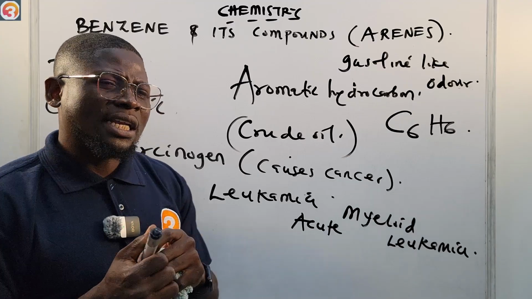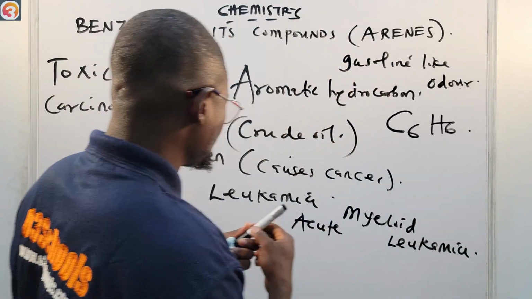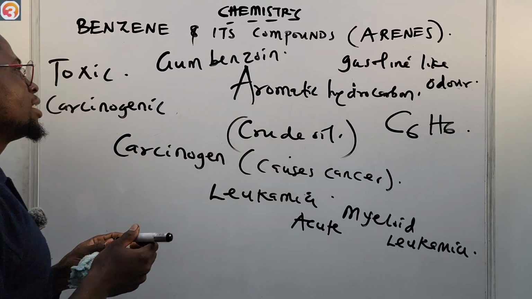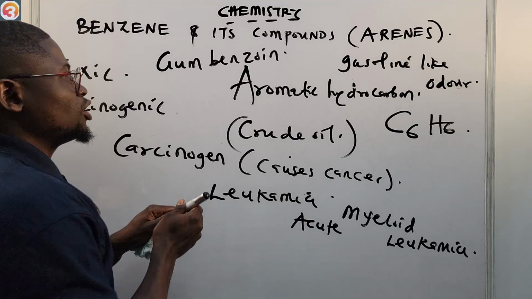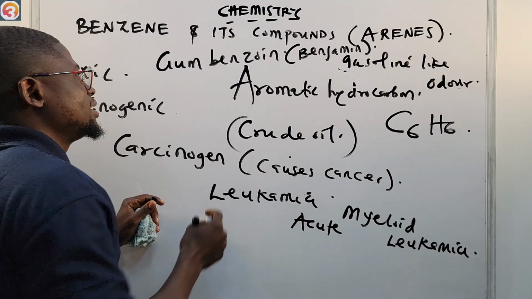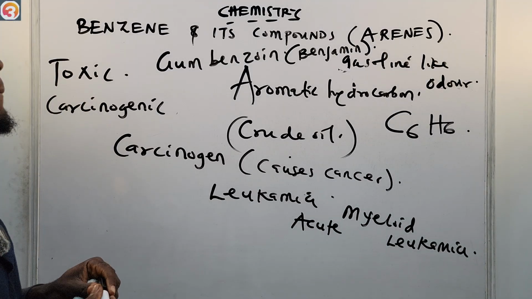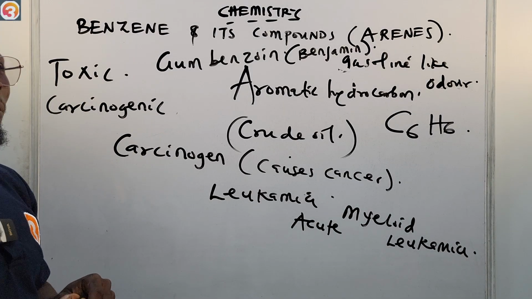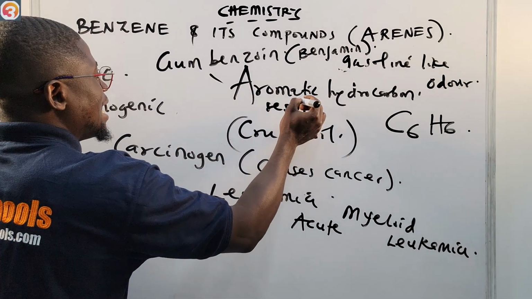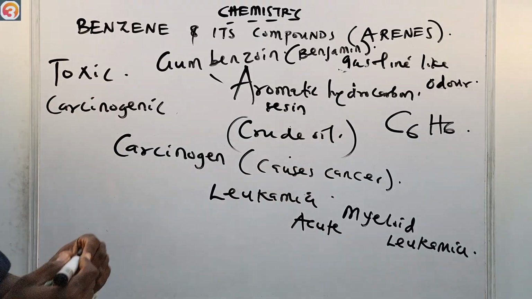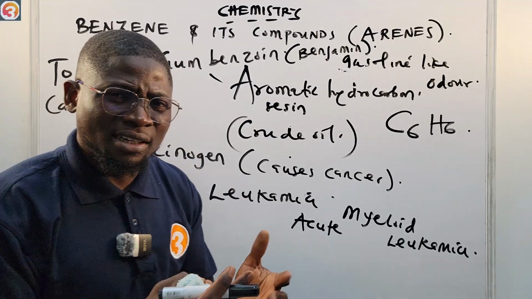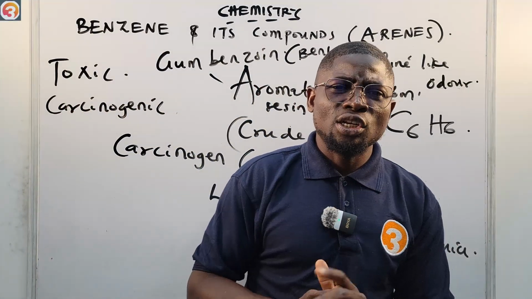Then of course, the word benzene itself was gotten from the word benzoin. It was gotten from a word called gum benzoin, or sometimes this gum benzoin is called Benjamin. We call this gum benzoin or Benjamin an aromatic resin. It is used in the production of perfumes, and incense, all those things that smell nice. So take note of that.